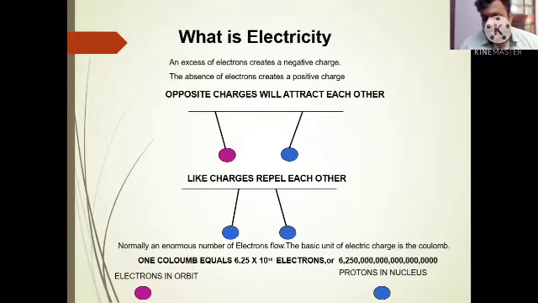Okay, you need to know about the unit of electric charge. The unit of electric charge is the coulomb. One coulomb has 6.25 times 10 raised to 18 electrons. This many electrons make up 1 coulomb, that you need to know.